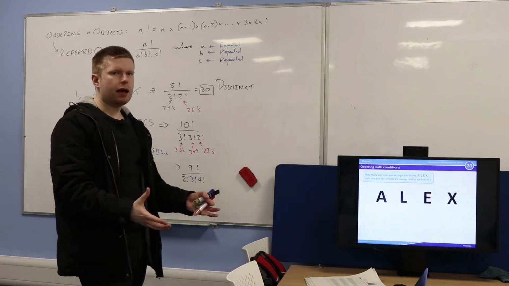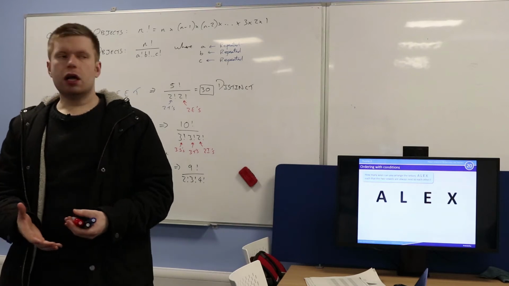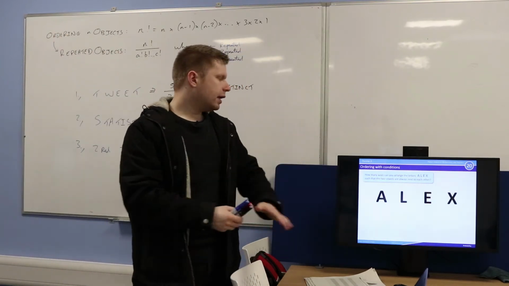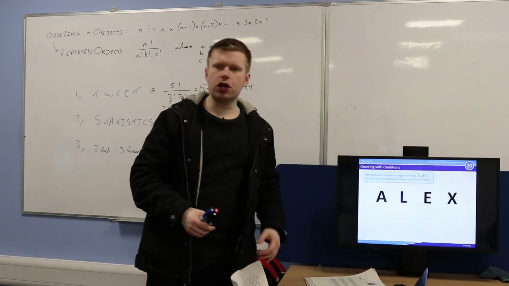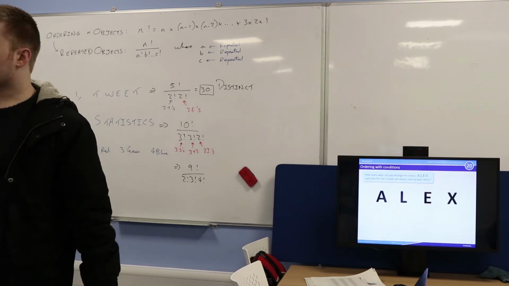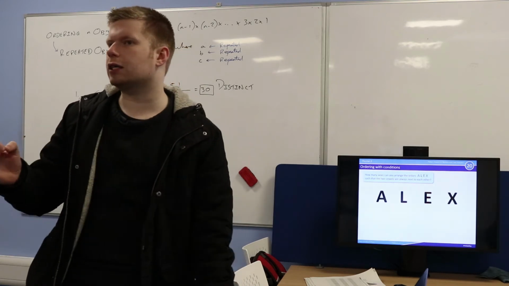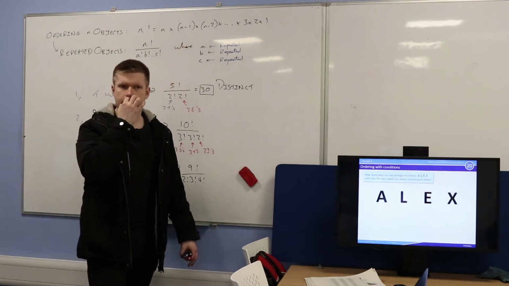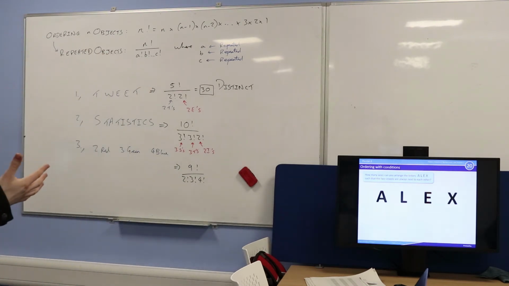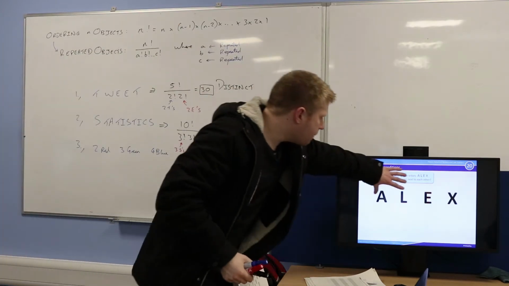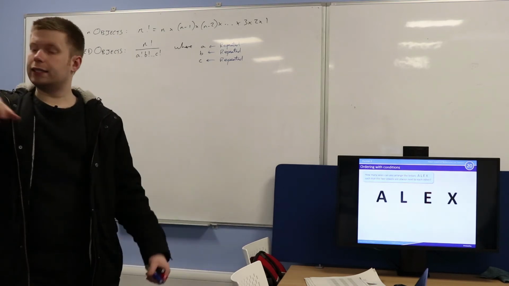So let's start putting some conditions on this. Now, really, there is no limit on the different conditions that we can have on these orderings. Okay? So think about this. Let's suppose I have the letters A, L, E, and X, and I want to know the number of different possible ways there are that I can arrange these 4 letters such that the 2 vowels are next to each other. What are the 2 vowels? A and E, right? So how many different ways are there of arranging the letters A, L, E, and X such that the A and the E have to be together? Any ideas?